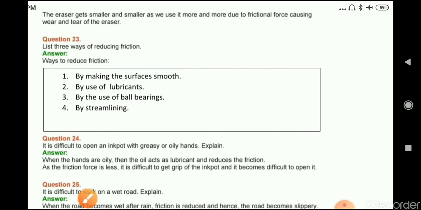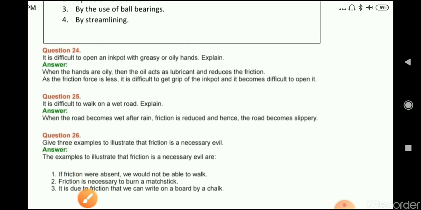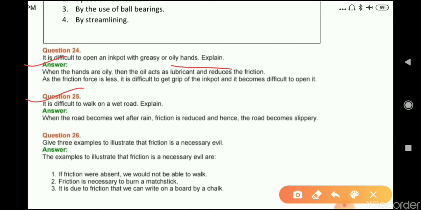Okay. Now next question number 24, it is difficult to open an ink pot with greasy or oily hands. Explain. Answer, when the hands are oily, then the oil acts as lubricant and reduces the friction. As the frictional force is less, it is difficult to get grip of the ink pot and it becomes difficult to open it. Question number 25, it is difficult to walk on a wet road. Explain. When the road becomes wet after rain, friction is reduced and hence the road becomes slippery.